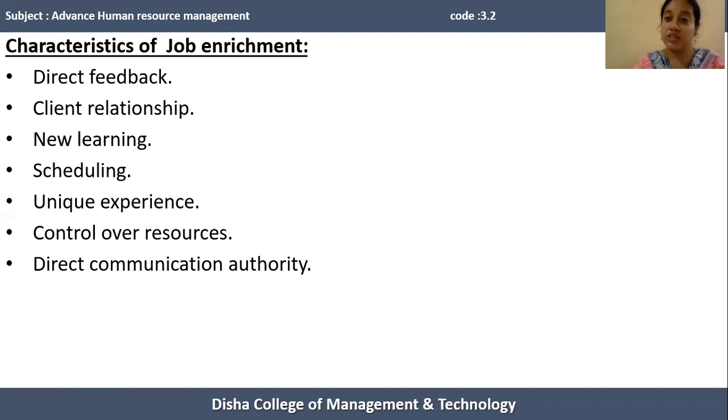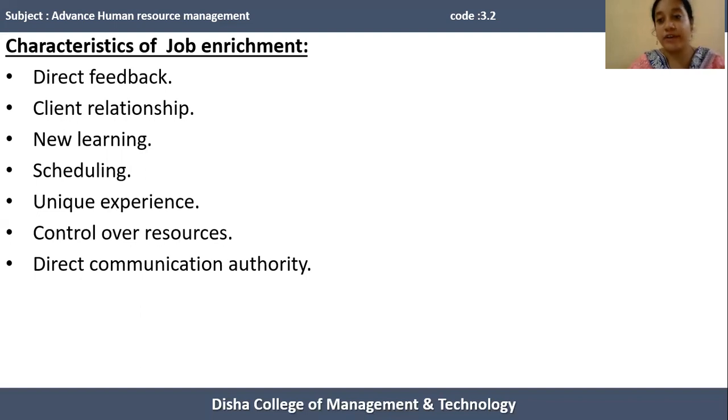The job is challenging and interesting, so the employee has to acquire new skills and more knowledge to perform the task effectively and efficiently. So job enrichment enhances the person's knowledge by learning new things. Next one is scheduling.